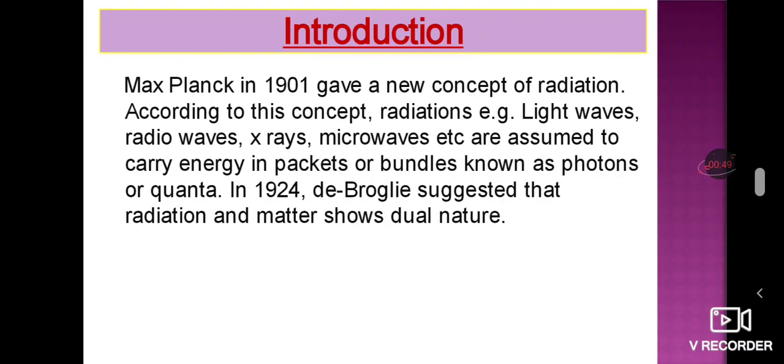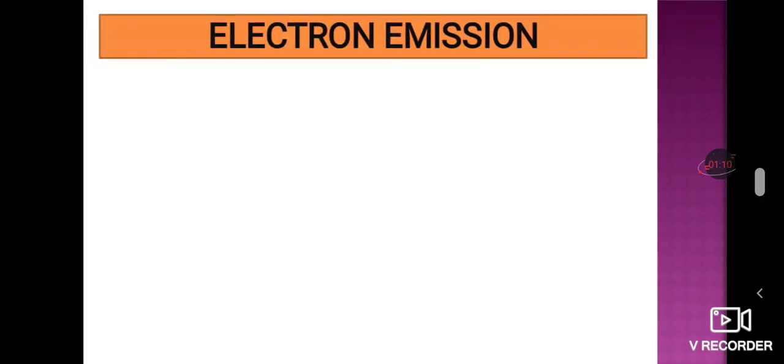Already in wave optics we have discussed the de Broglie wave equation, that is, the dual nature of light. So light as well as matter both show the dual nature, as suggested by de Broglie. Next we will discuss what is meant by electron emission.